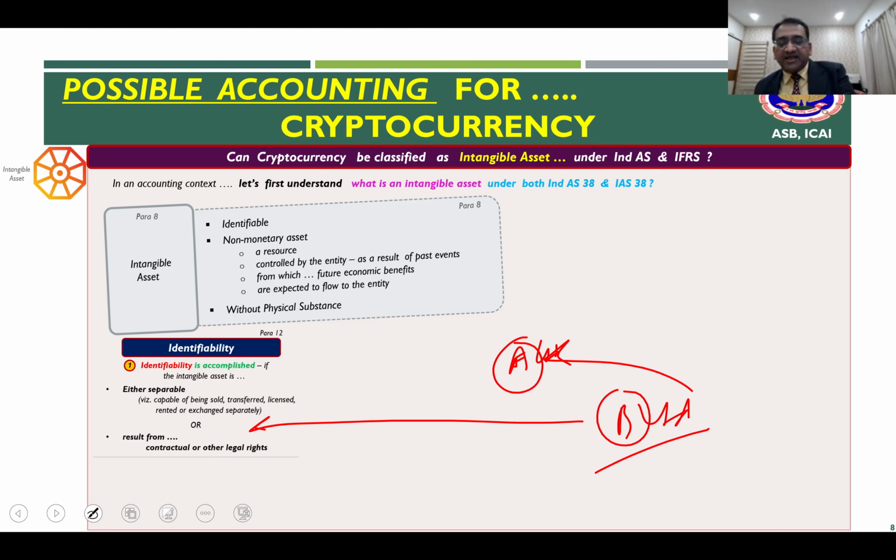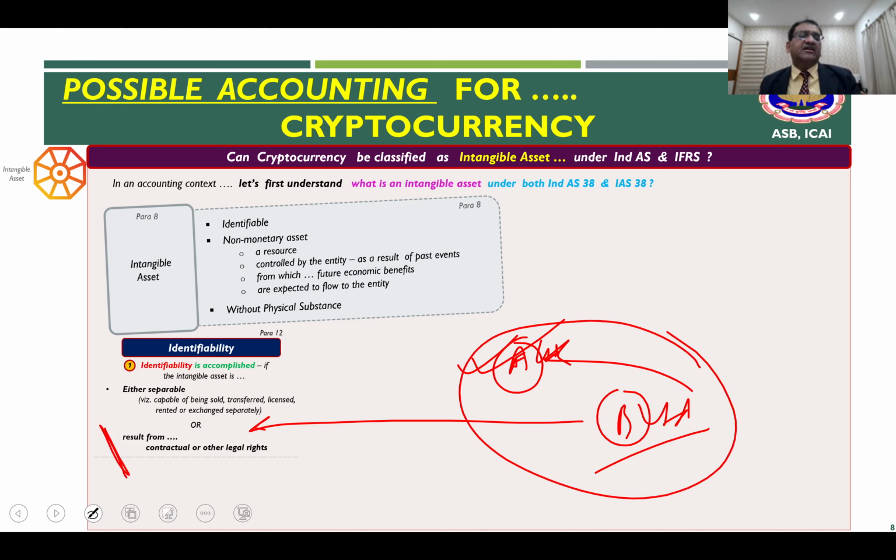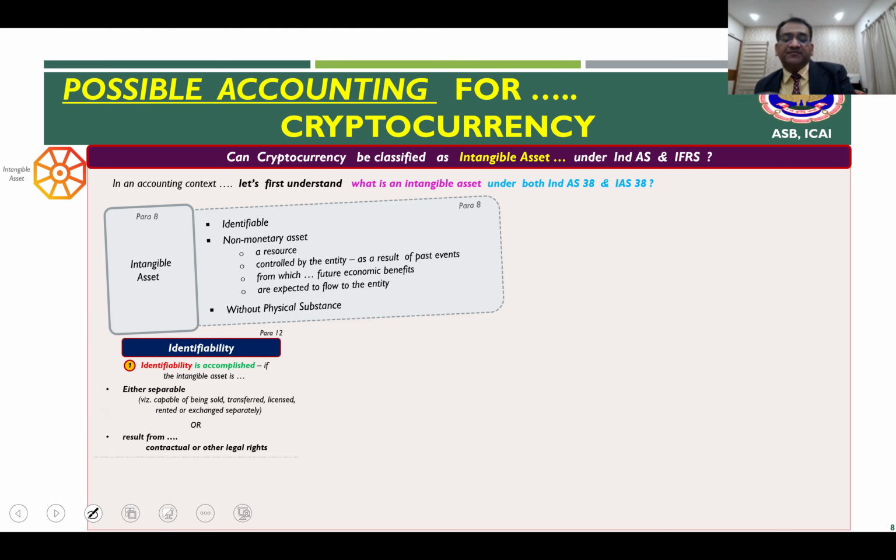Now, in the books of A Limited, that copyright or the trademark is resulting from the contractual or legal rights, because the acquisition of that particular intangible asset happened on account of the business combination.